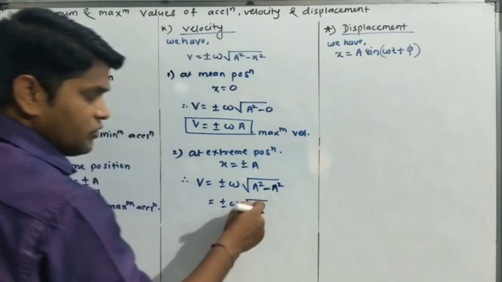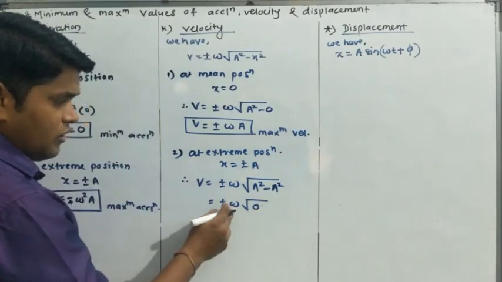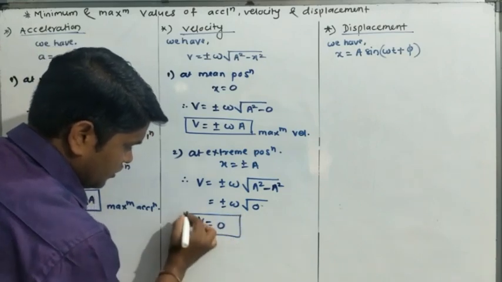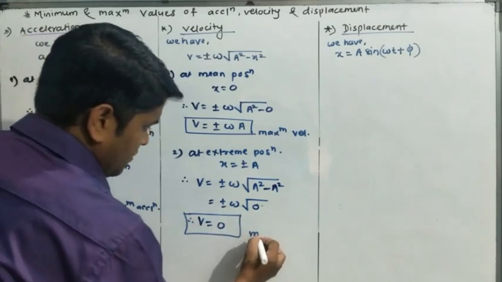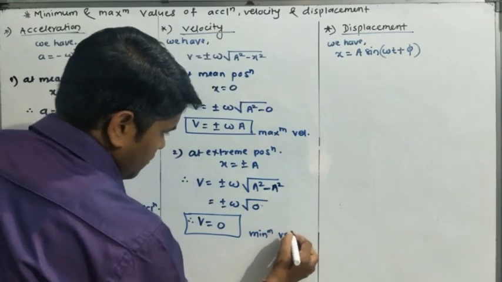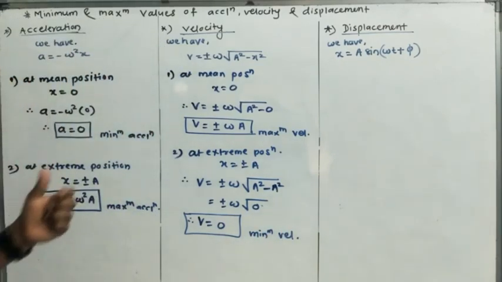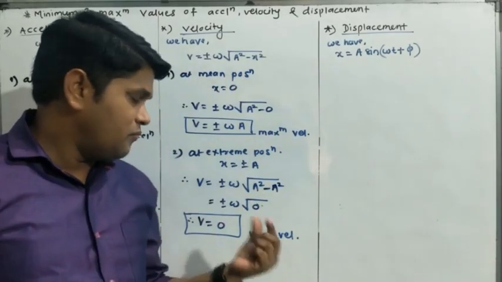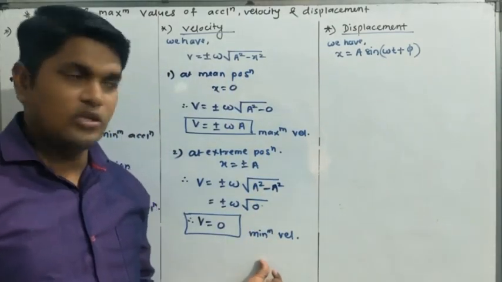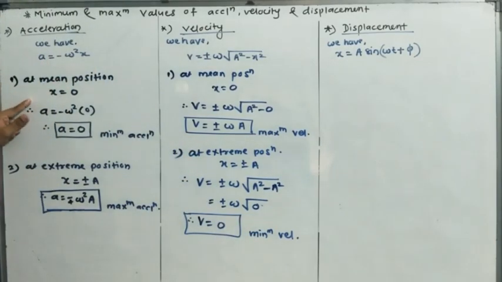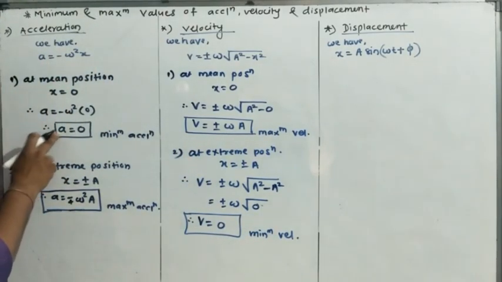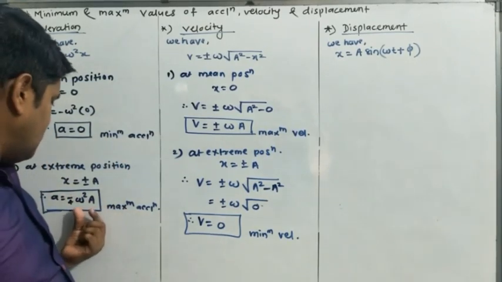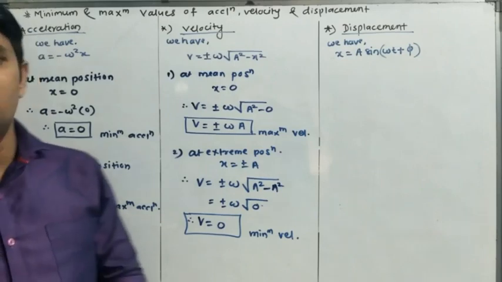The square root of 0 is 0, into omega is 0, so we get v is equal to 0. Understood? So this is our minimum velocity. At mean position the velocity is maximum, and at extreme position the velocity is minimum. Understood? And exactly opposite for acceleration. Acceleration is minimum at mean position and maximum at extreme position. Understood?